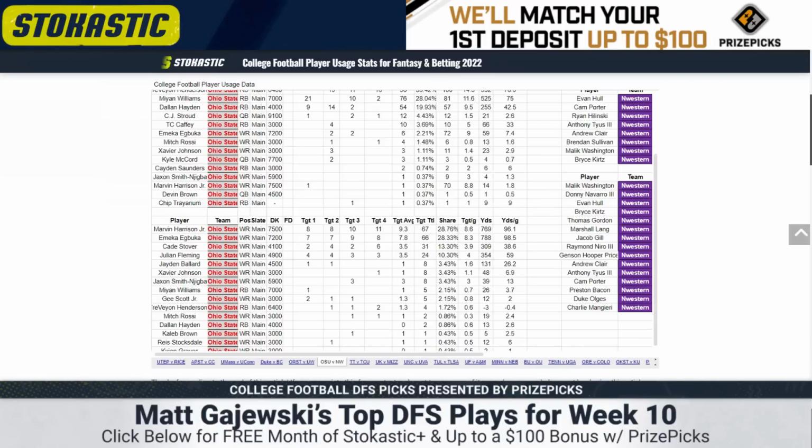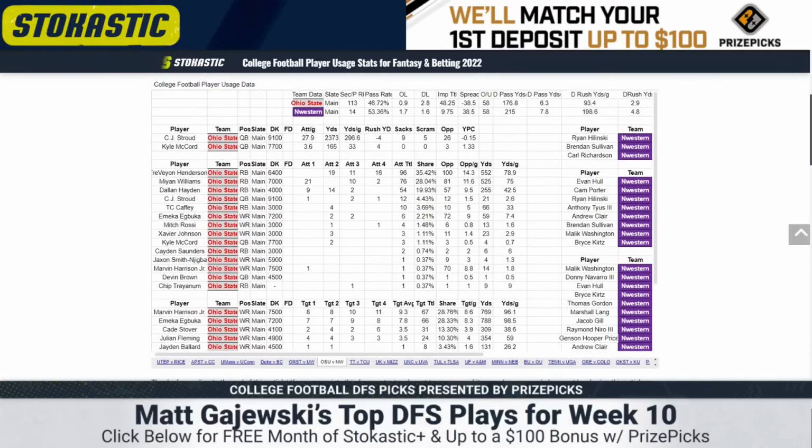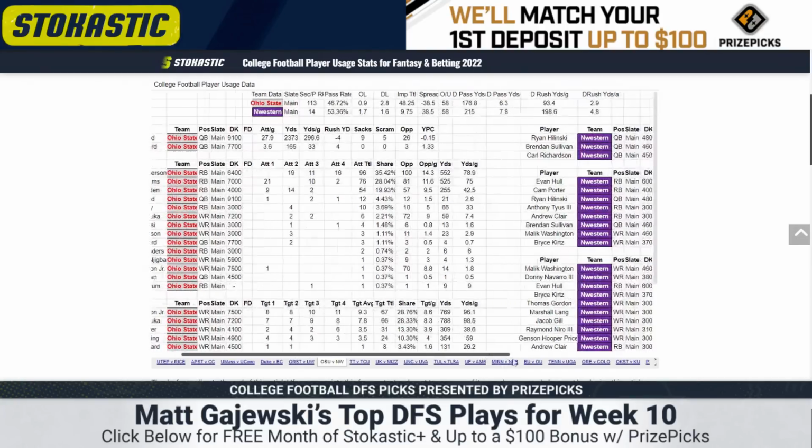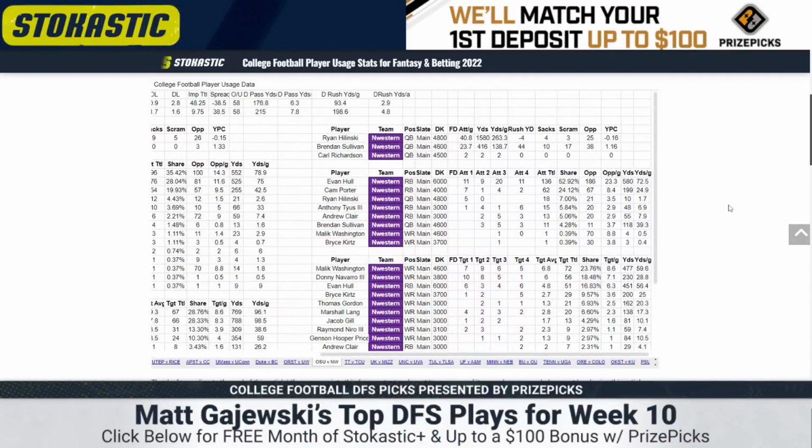He plays almost every single snap too, so he's viable in tournaments. Northwestern has a 9.75 implied team total. This is a team you should just X out. But for those of you curious, Brennan Sullivan's their quarterback. He's not playable. Their running backs are not playable. Their receivers are not playable.